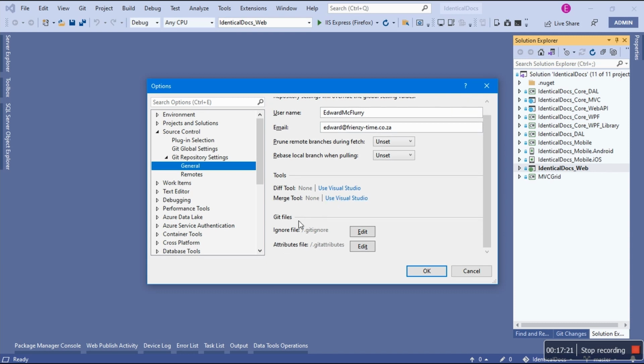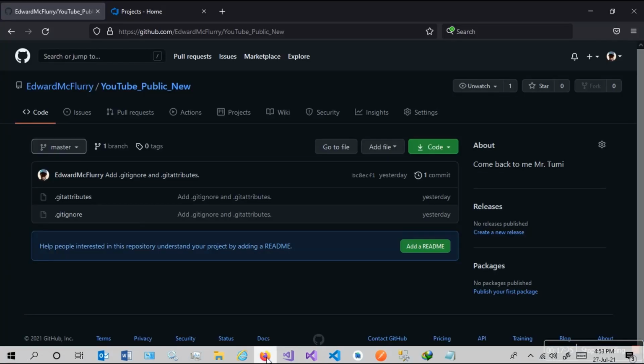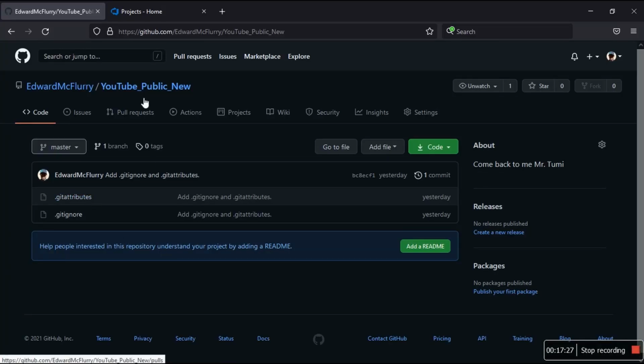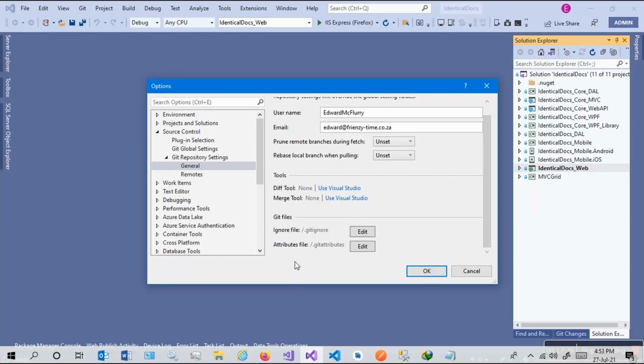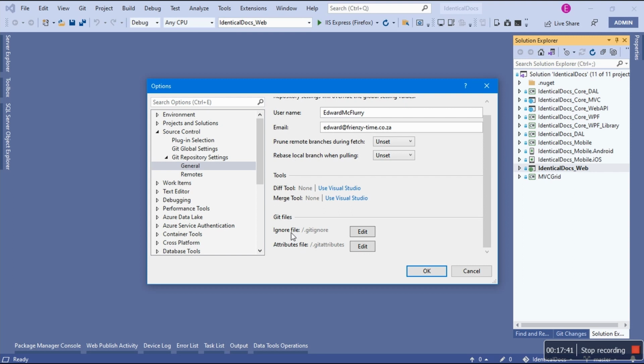Interesting. Git files. These are now from the previous repository, the newly created repository from the previous video, we saw that these two files were pushed. We don't know where they come from. So maybe Visual Studio might shed some light. I know this is an ignore file, attributes file by default. I don't want to edit them. I don't want to do anything. But this one, let's look at this one.